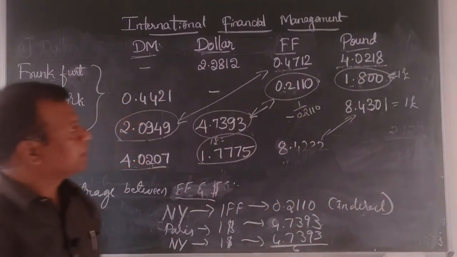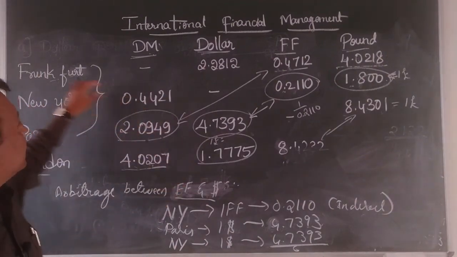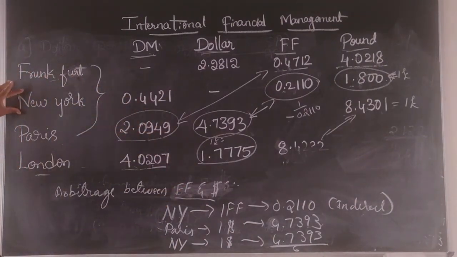To summarize, initially we took these exchanges: Frankfurt, New York, Paris, and London.